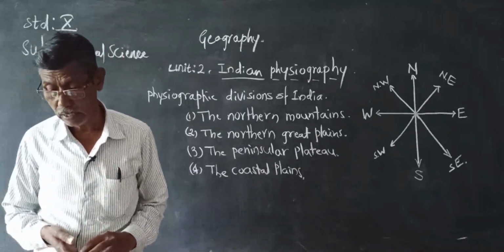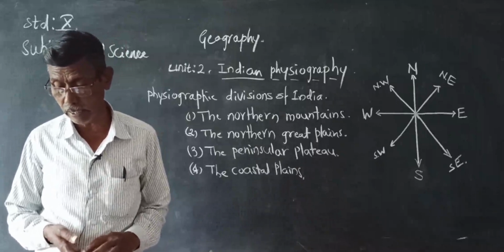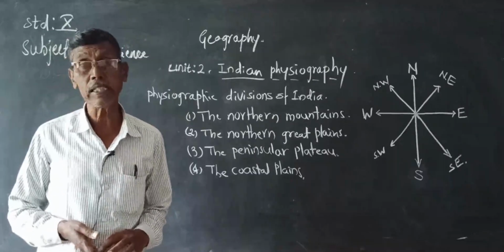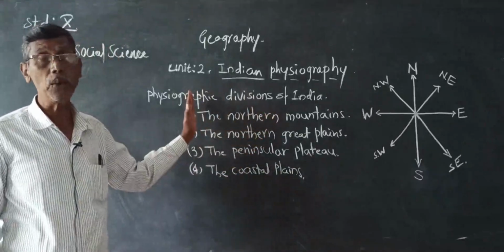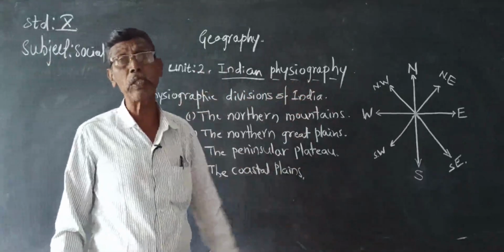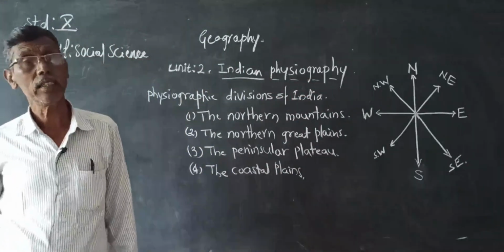In India, they extend from the Indus Gorge in the west to the Brahmaputra Gorge in the east.